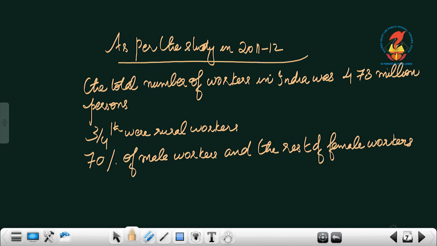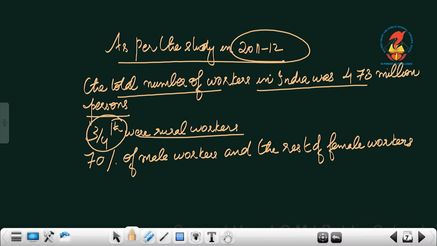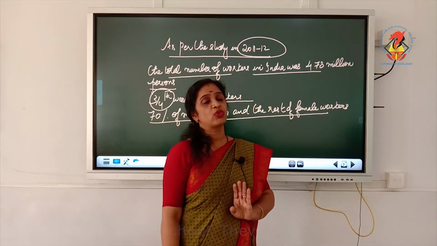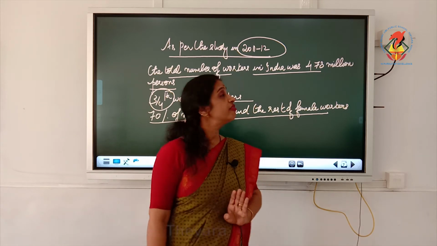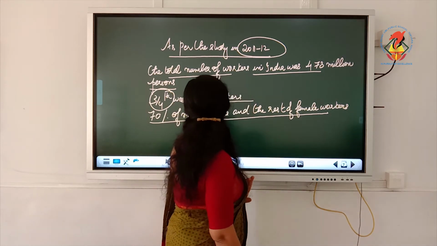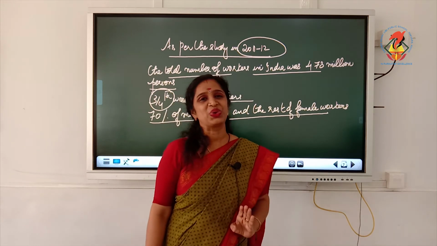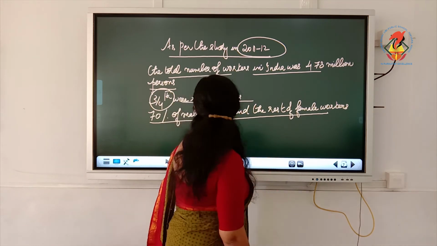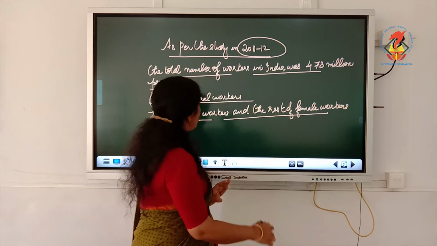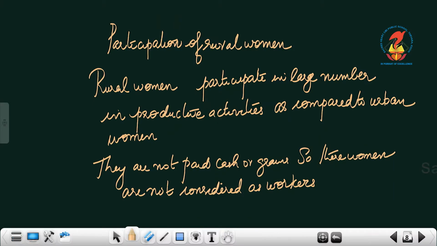Now, as per the study in 2011-12, the total number of workers in India was 473 million persons. In that, 3/4 were rural workers. In that, 70% are male workers and the rest are female workers. 473 million people are workers as per the data collected in the year 2011-12. In that, 3/4 were rural workers. Then 70% are male workers and the rest are female workers.